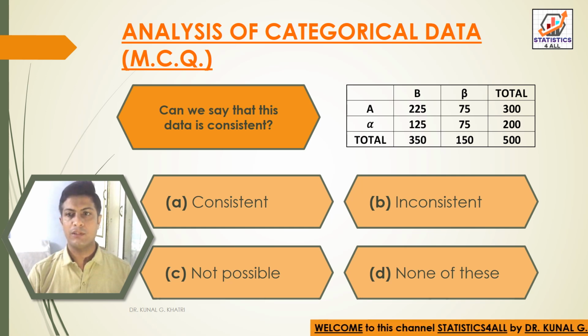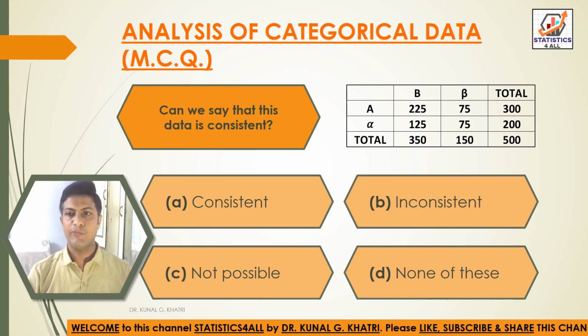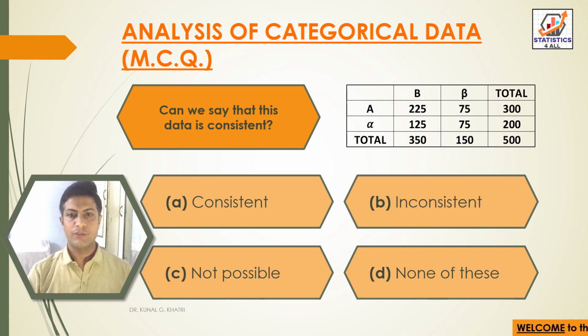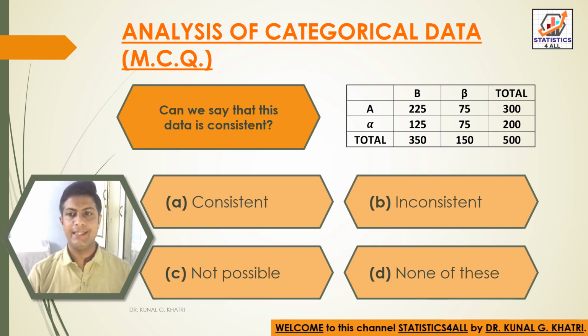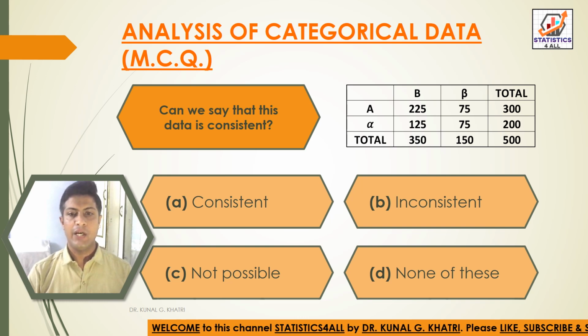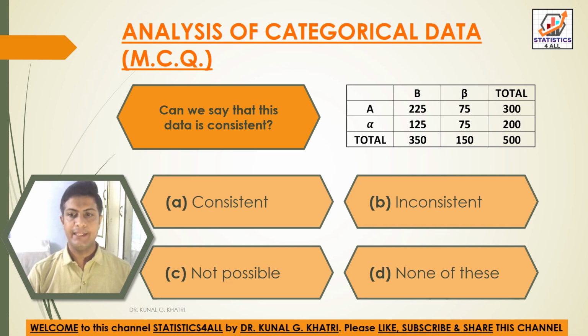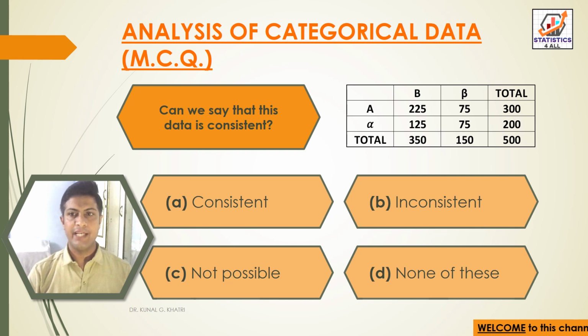Now the column totals are 350, 150, 500. Here we can see that all the values are positive. Options are given: option A, consistent, option B, inconsistent, option C, not possible, and option D, none of these. So here we have answer option A, that is consistent, because all the values are positive.